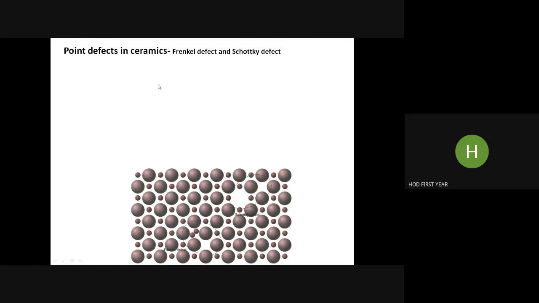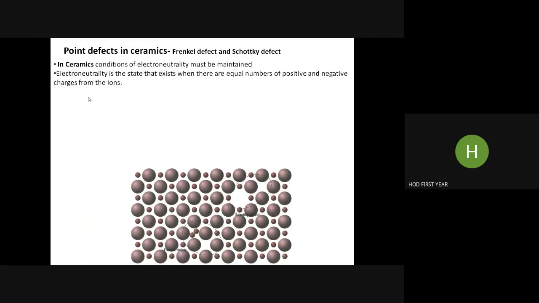Coming to the Frenkel and Schottky defects, these are very specific defects. This is the basic condition: even if you are manipulating the lattice structure by doping or by removing atoms from regular sites to achieve a particular property, especially for ceramics, electroneutrality must be maintained. The number of positive and negative charges should be the same. Electroneutrality is a state that exists when there are equal numbers of positive and negative charges from the ions. That should not change.